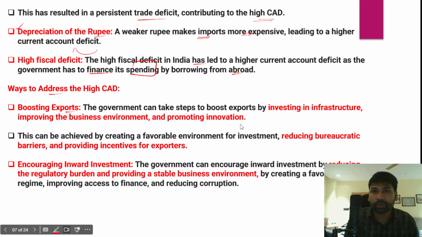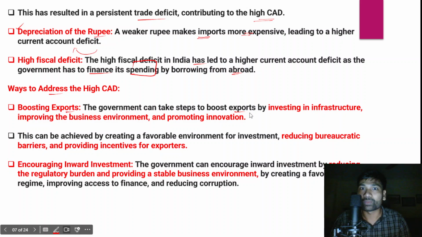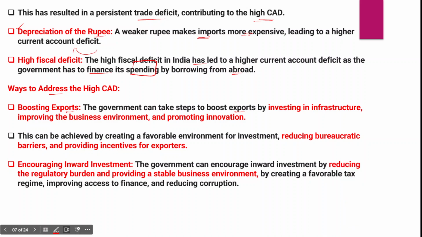So the government must take certain steps to boost exports. We need to restructure our economy so that we could boost exports, and we should also invest in infrastructure, improve the business environment, and promote innovation as well.